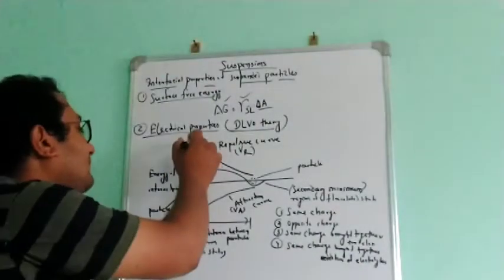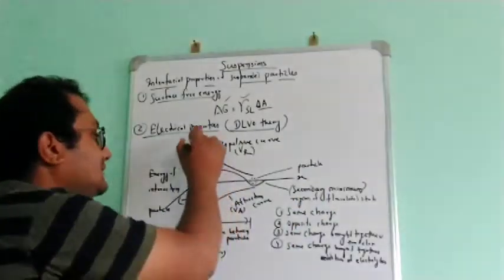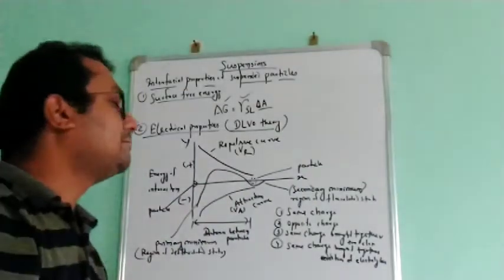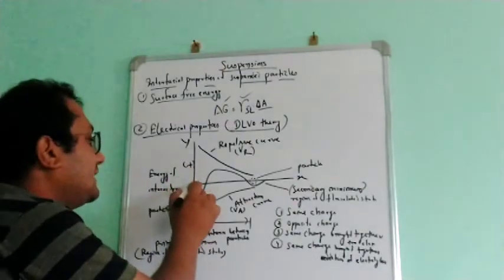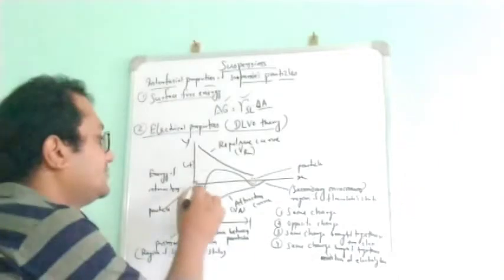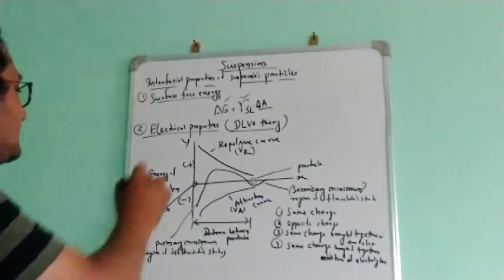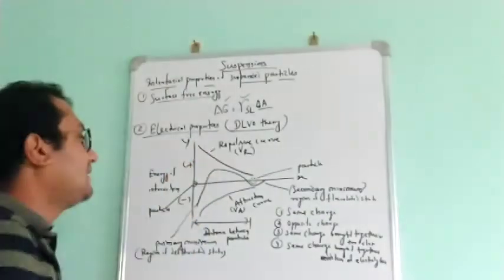So this is a graph. We can see this is the x-axis, y-axis. Here we are taking two particles. Here is one particle, here is another particle. Now at the top level is the energy of interaction.